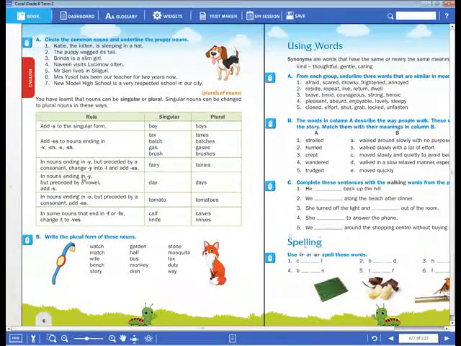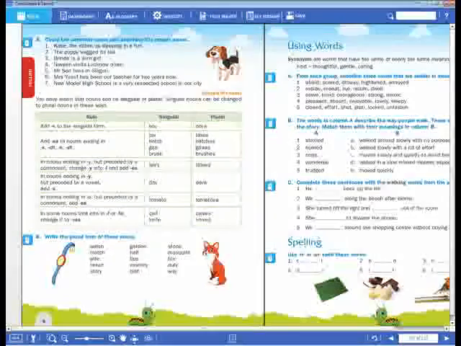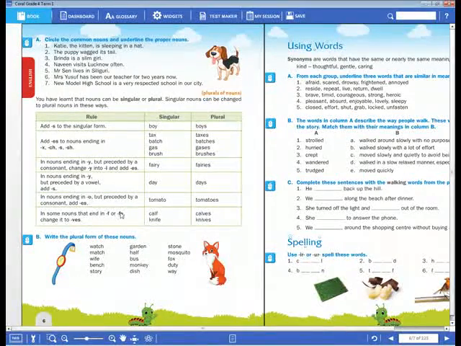Now next. If a noun ends with y but is preceded by a vowel, add s. What do you have to do here? For example, day, days. The vowel letter has come before y, so we should not drop y. If a consonant had come, we would drop y and add ies. But here before the y letter there is a vowel letter, so we just add s. Okay, dear children.